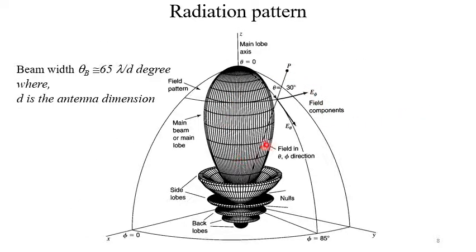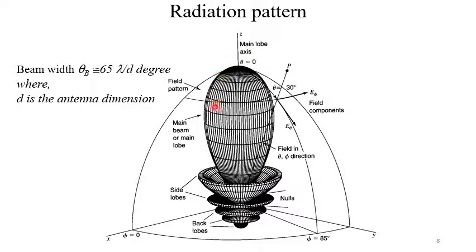So this is one of the patterns. The antenna is somewhere here at 0, 0. So you can see that in a particular direction, in the z direction, the amount of power is larger, and in the just opposite direction, the amount of power is smaller.